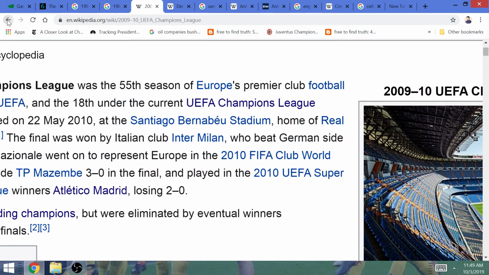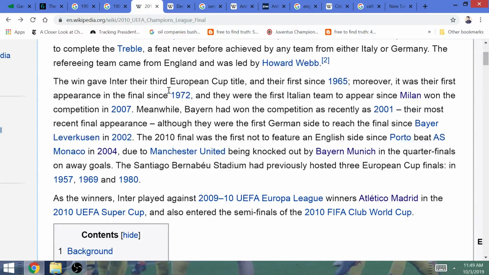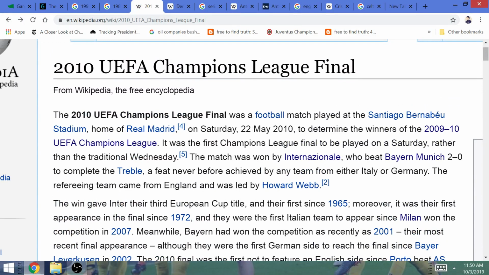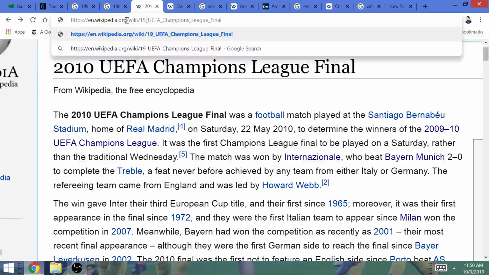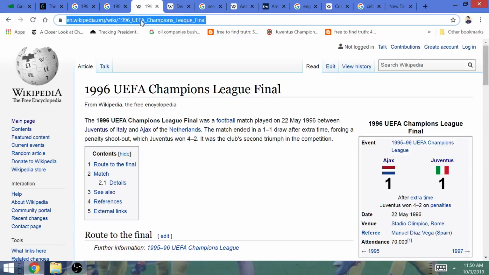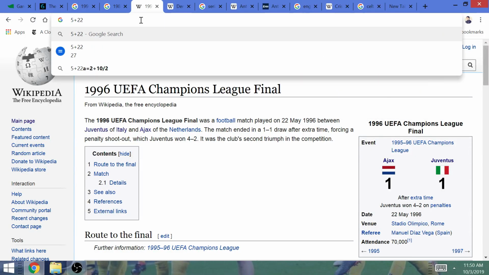Now, the Derby d'Italia being played on a date numerology of 55 means that this is going to be a game which is going to feature the winner of this year's Champions League. The 2010 final was played on May the 22nd of that year. Interesting enough, it is the 1996 final that was played on May the 22nd as well. The last 2 times that Juventus and Inter won the Champions League, it is May the 22nd, that equals 27.